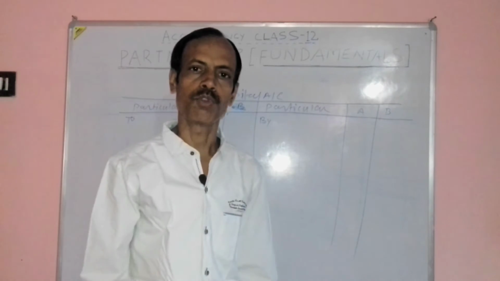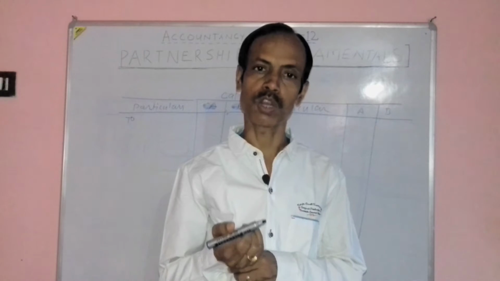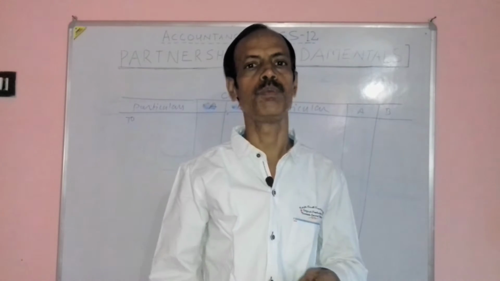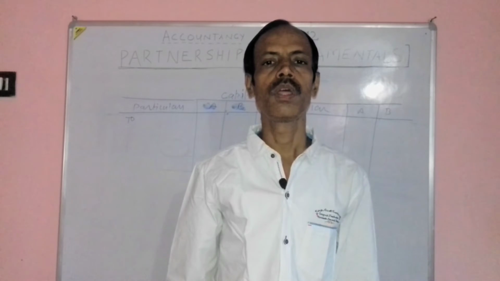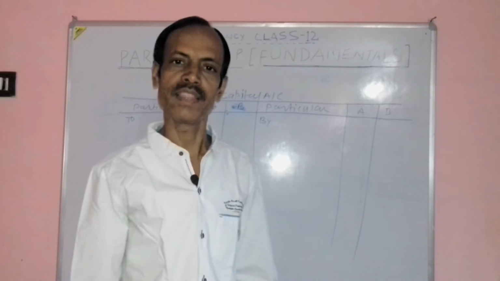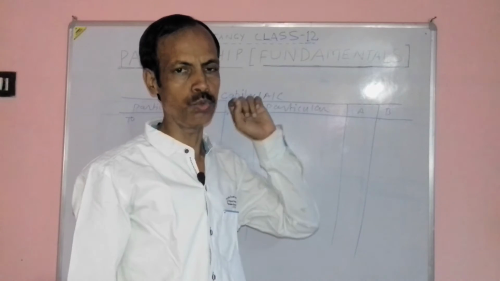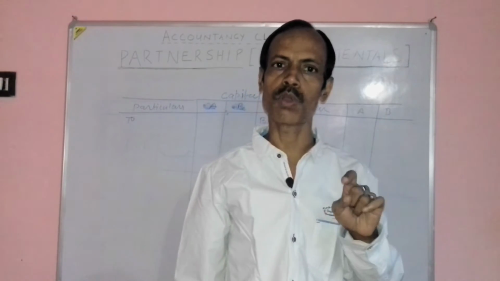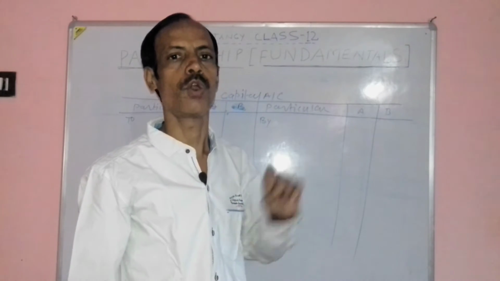Whatever a partner receives from partnership firm or what is debited to profit and loss account, profit and loss appropriation account, is credited to partner's capital account. What a partner receives from partnership firm, it is credited to partner's capital account. And if partner withdraws something or suffers a loss, then the drawing and proportion of loss, the capital account is debited. There are only two situations in which a capital account of partner is debited. Either a partner capital account is credited always.